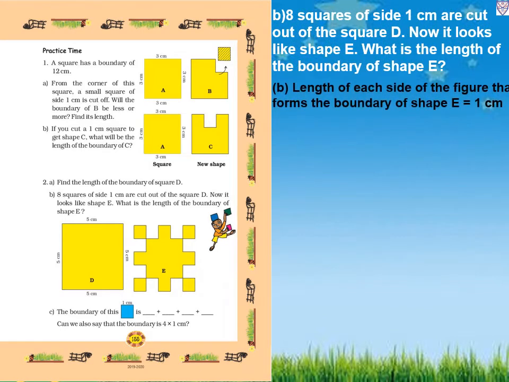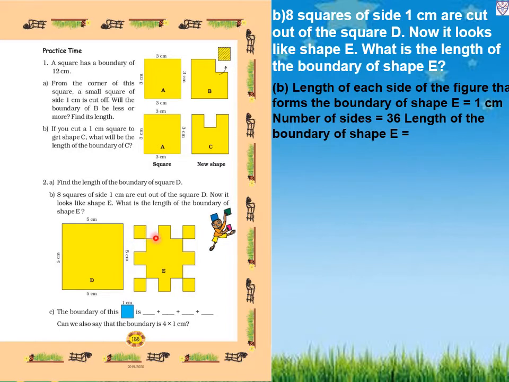So we will find the length of each side of the figure that forms the boundary of shape E, which is equal to 1 centimeter. All sides are 1 centimeter. See, 1 square has 1 centimeter on all sides. So the number of sides is 36, the length of the boundary of shape E. See here, a square is there, so it means 4 sides, which means 4 centimeter.